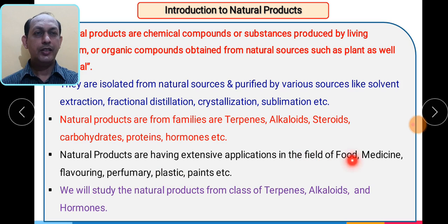These are such wide areas where natural products are extensively used because of their good application properties. In this session we will see some of the families or classes of natural products: terpenes, alkaloids and hormones. These are the only three parts we are going to see in this session.